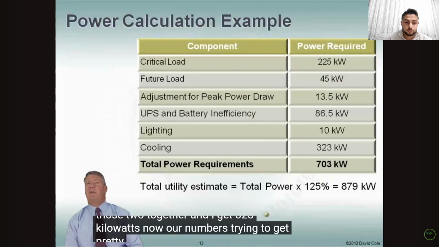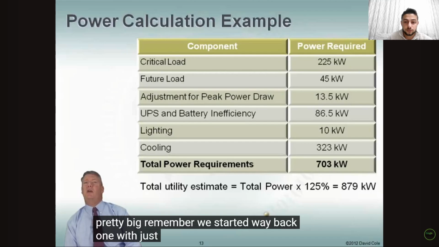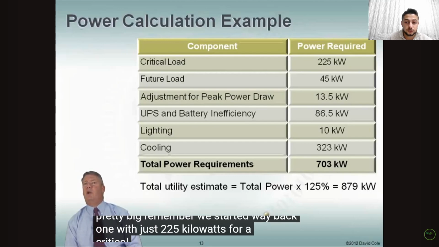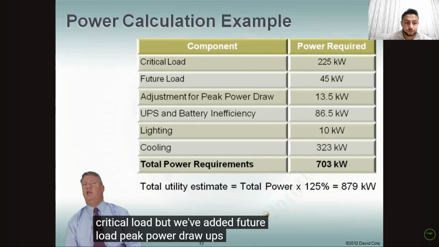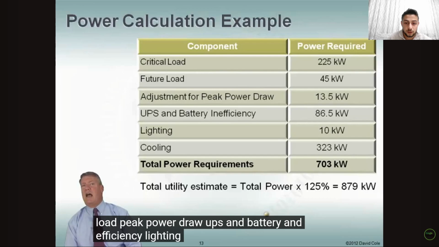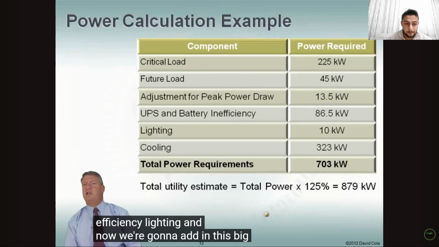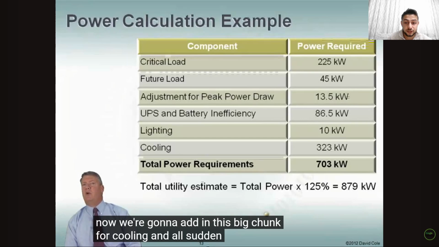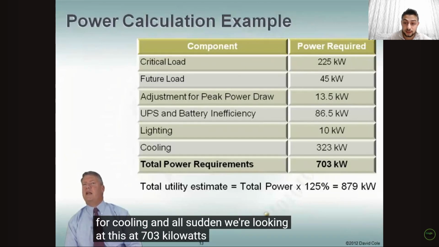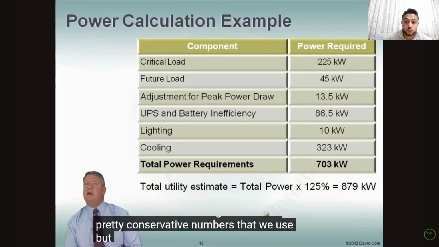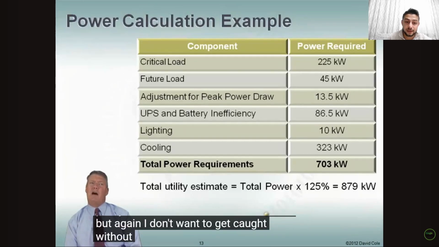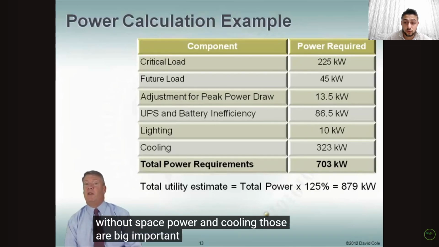Now our numbers are starting to get pretty big. Remember, we started way back with just 225 kilowatts for our critical load. But we've added future load, peak power draw, UPS and battery inefficiency, lighting, and now this big chunk for cooling. And all of a sudden we're looking at 703 kilowatts. These are pretty conservative numbers that we use. But again, I don't want to get caught without space, power, and cooling. Those are big important things for me.